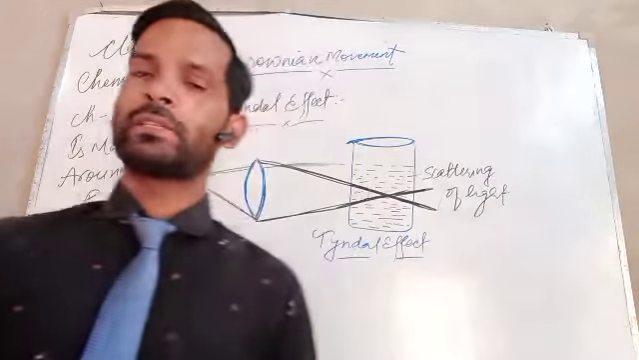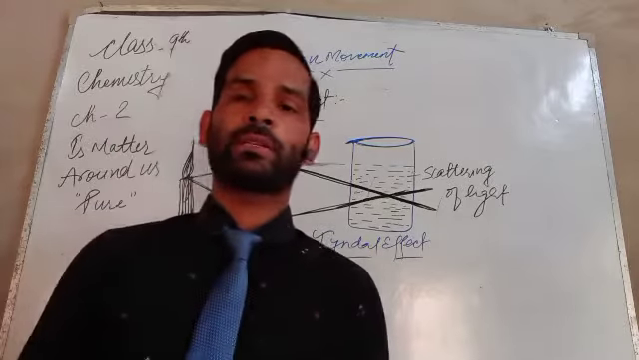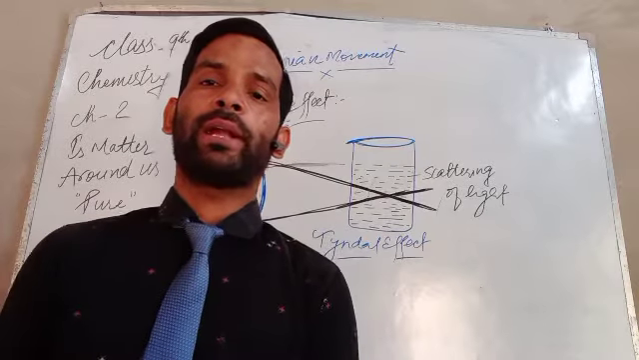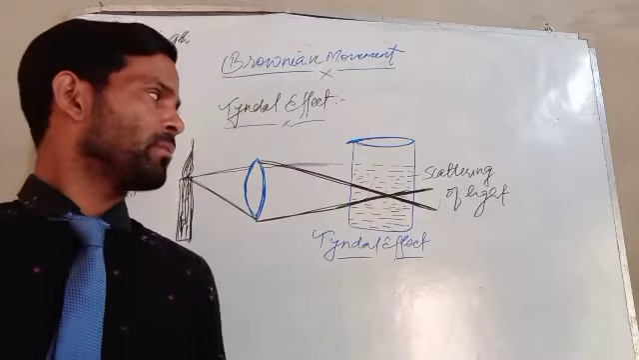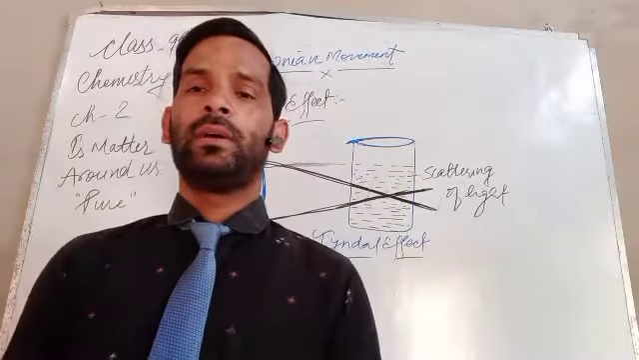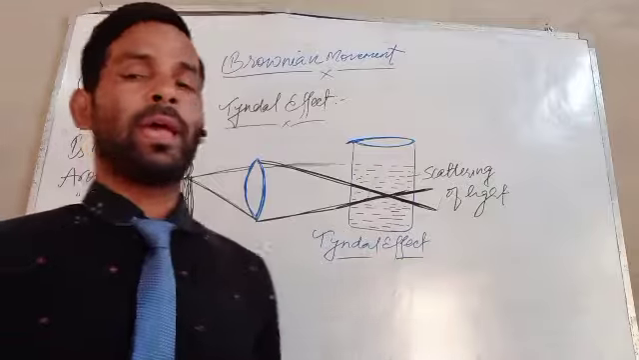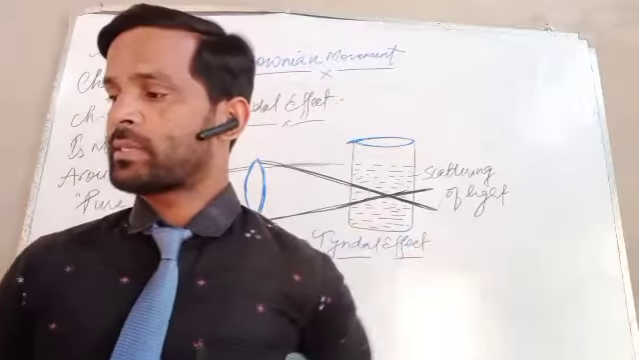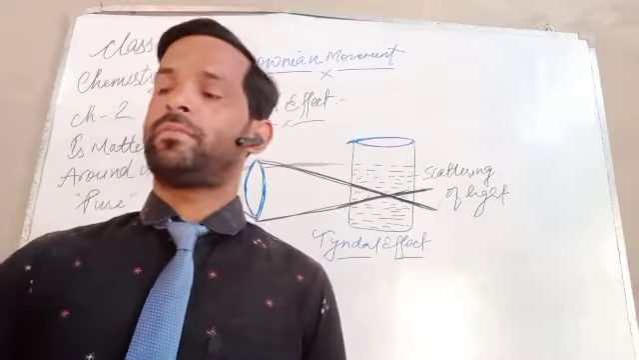So the Tyndall effect is that effect in which, when light passes through a solution like a colloid, the mark of a passage remains visible and scattering of light takes place. That is called the Tyndall effect.